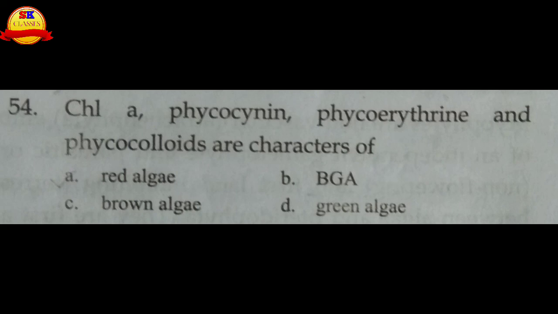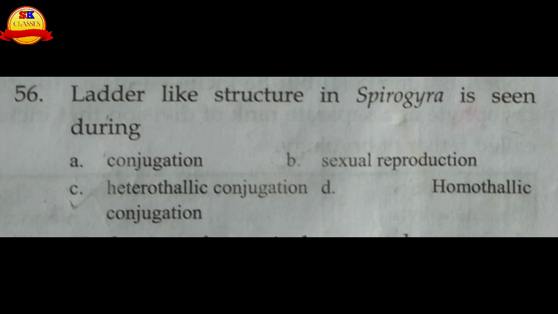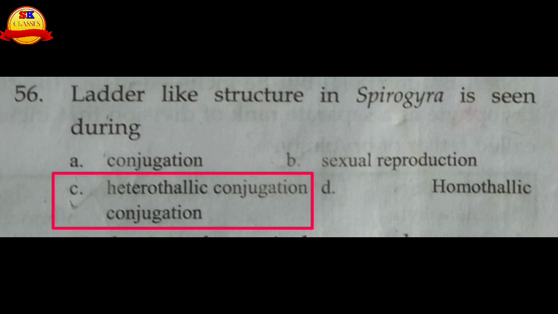Chlorophyll a, phycocyanin, phycoerythrin, and phycocolloids are characteristic of which? These are all present in red algae. So red algae is the right choice. A is the right choice. The ladder-like structure in Spirogyra is seen during conjugation, sexual reproduction, heterothallic conjugation, or homothallic. Heterothallic, because they are of different strains, positive and negative. So heterothallic conjugation is the right choice.